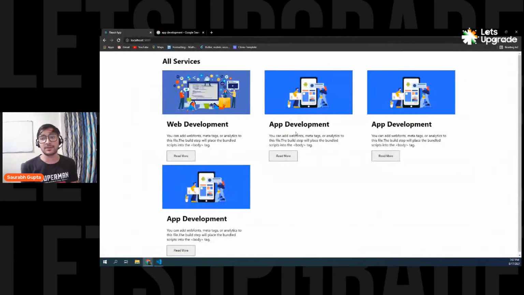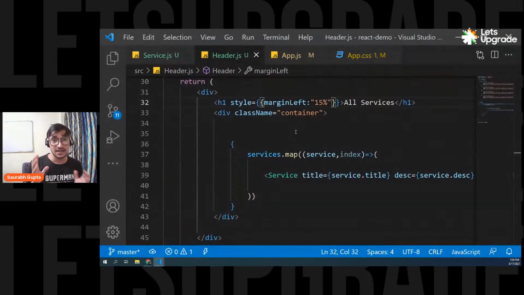So that's how you display data in React. That's how you loop things and display data in React. Okay, and that's how props work. Now I really hope that you understood how props are useful, because I think in the start, when I explained props, you guys were confused about how props are working and what can be the use of props. If I can do everything with normal variables, what is the use of props? This is the use of props.